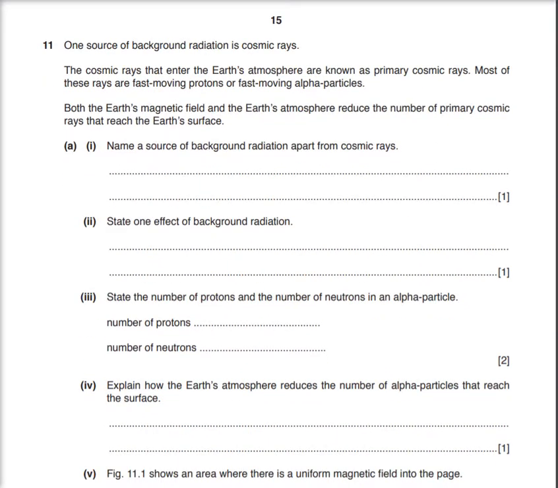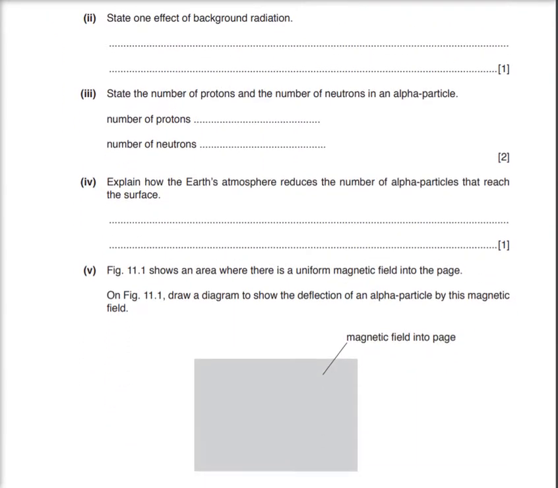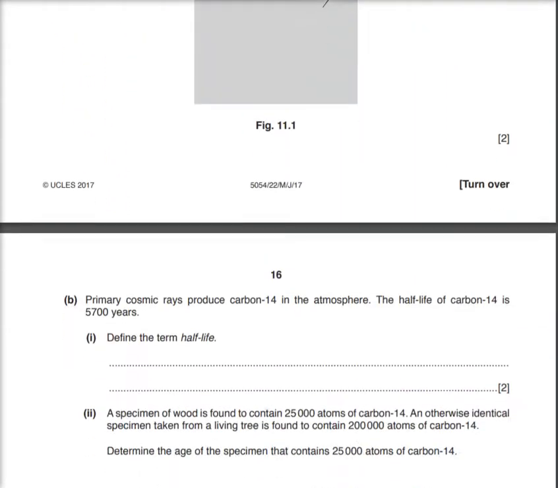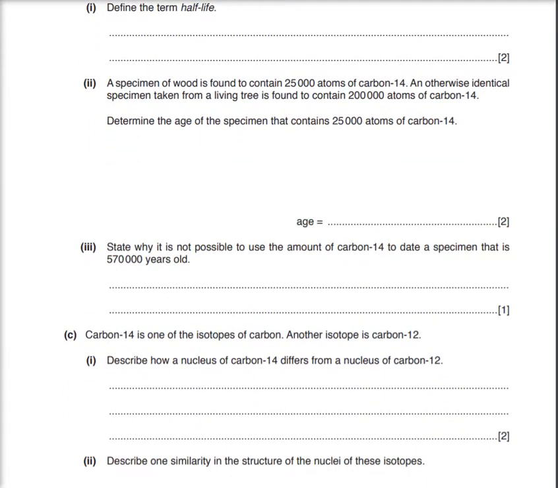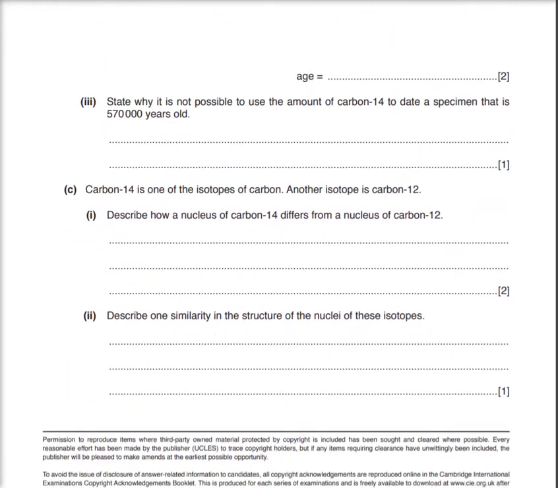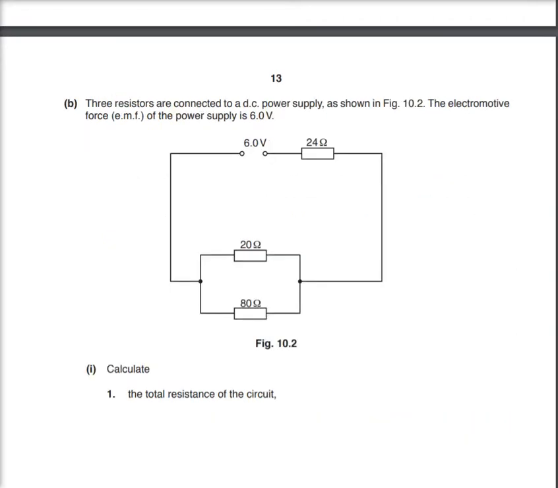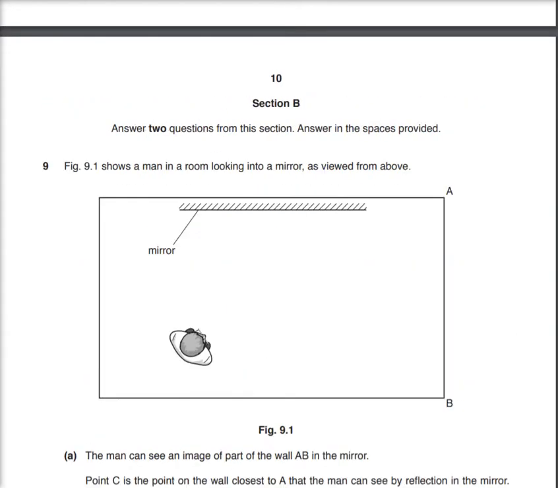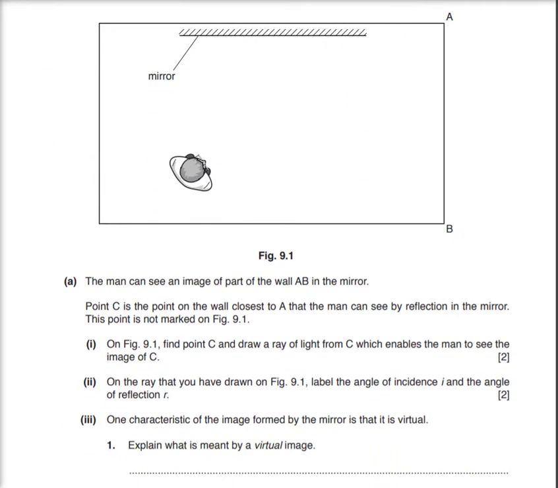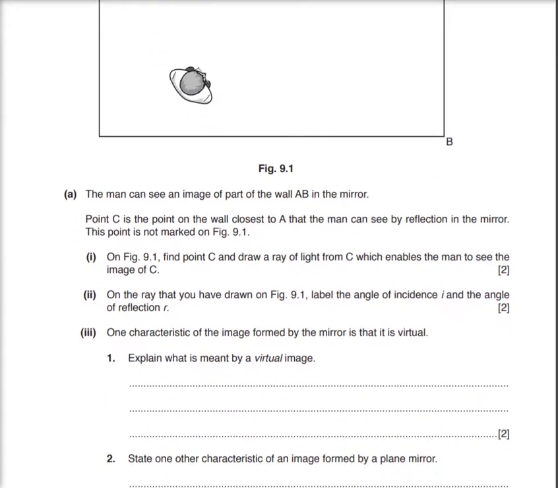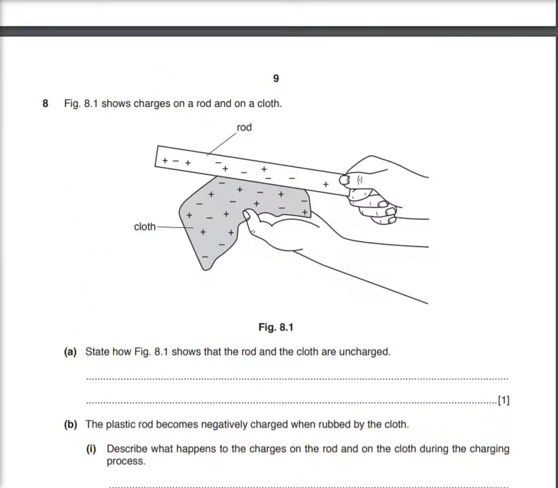This is a very important question when it comes to radioactivity and the magnetic field. They have clubbed the two, that is how it can be clubbed. It is a part which I think can be asked. And question number 9 is this. Drawing the image. All about reflection, refractive index and each and everything.